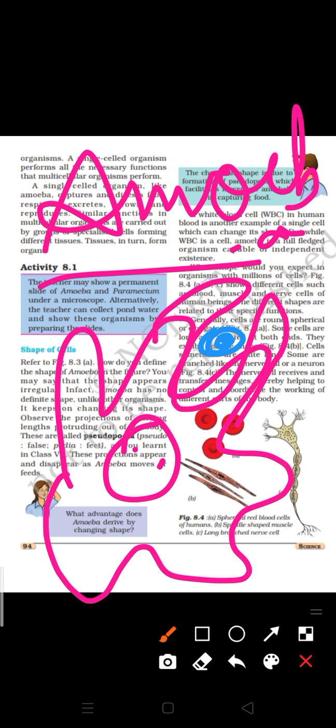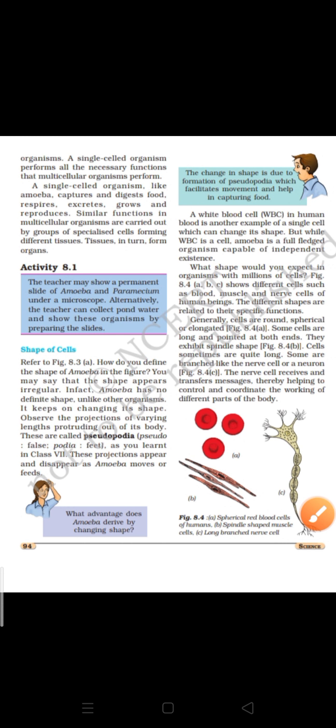So we can say that the amoeba does not have any particular shape. And these projections are very important. They are especially termed pseudopodia, for the capture of food. White blood cells in the human body are another example of a single cell which can change its shape. Why is it so? Because WBCs are a very important type of cell present in our blood stream. It is one kind of connective tissue, and they are especially known for the defense mechanism of the body.